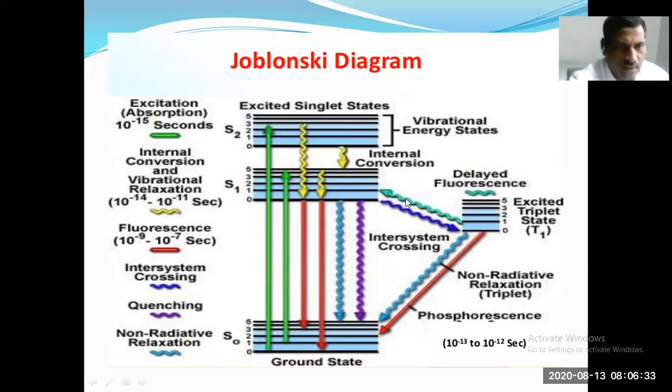This is the intersystem crossing. When an electron goes from the excited singlet state to the ground state, it is called fluorescence. Whereas when the excited electron goes singlet to triplet, triplet to ground state, it is called phosphorescence.